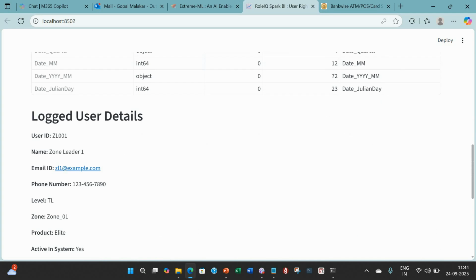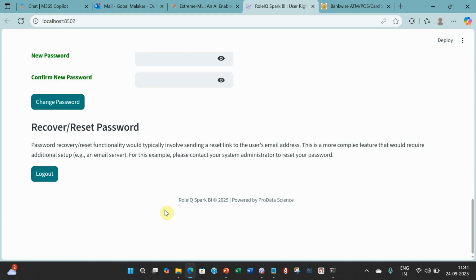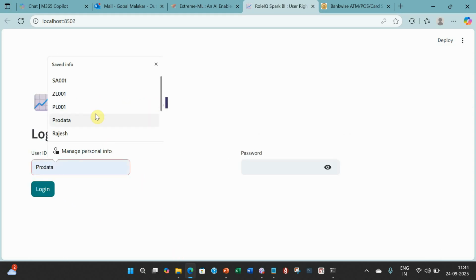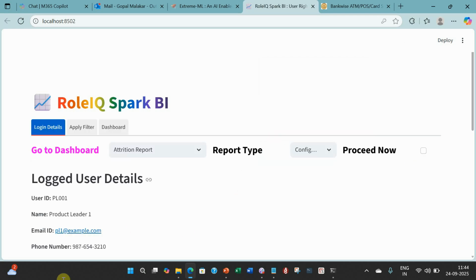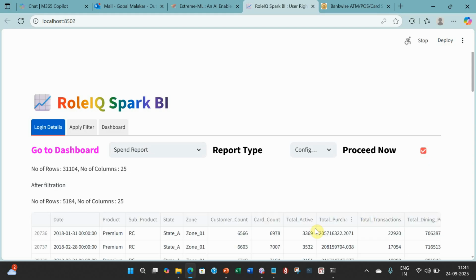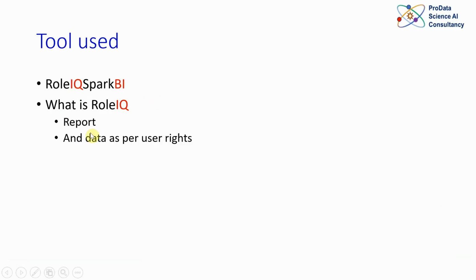Similarly, if I log in using another ID, you will see that the person can see altogether different reports. What data and what report you will see all depends on your user rights. So essentially, it's almost one-sixth of the data that this person is seeing. So that is the Role IQ. Role IQ means what report and what data you will see as per the user rights.